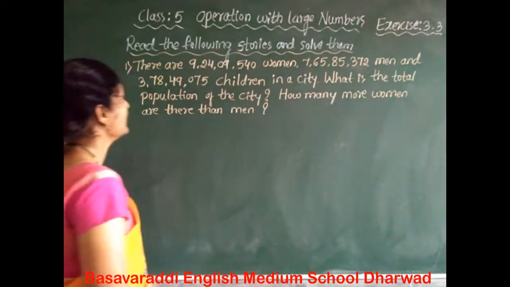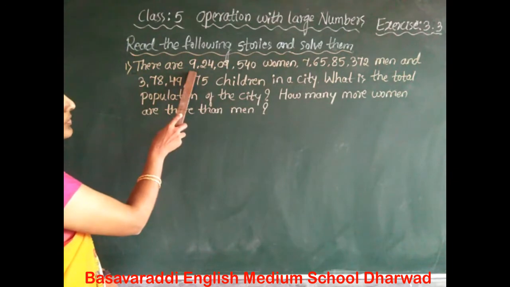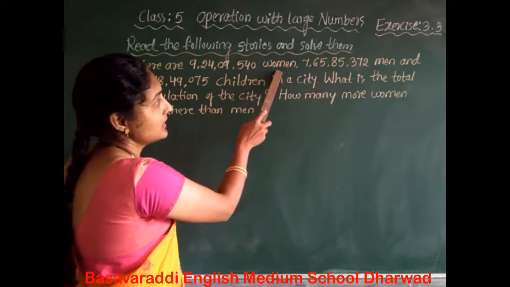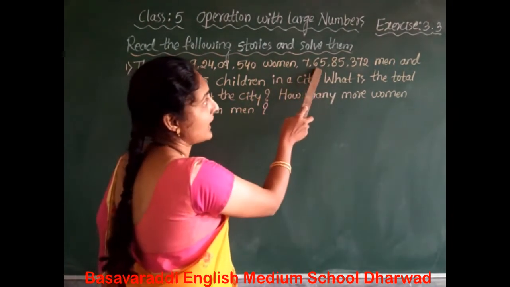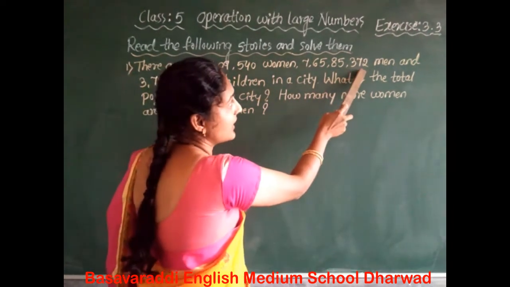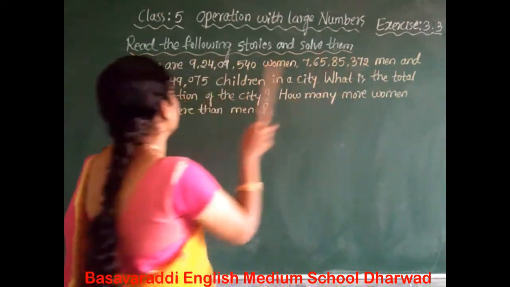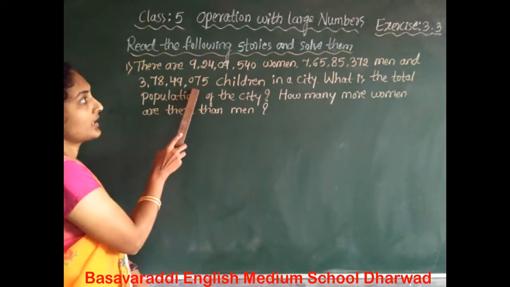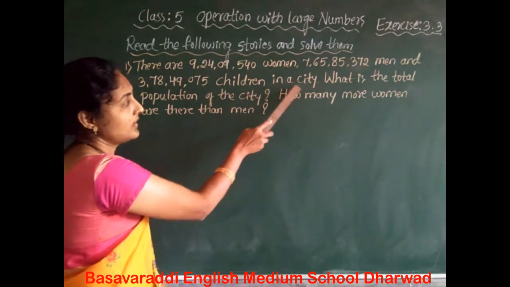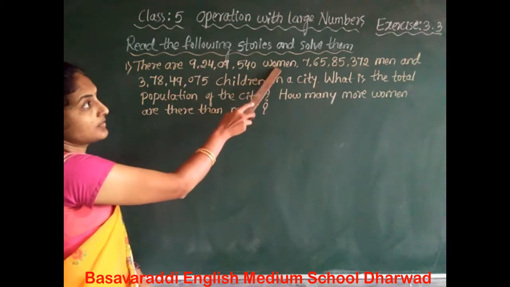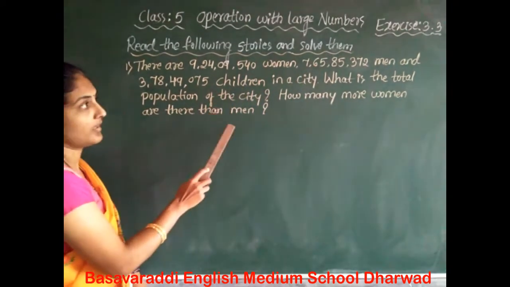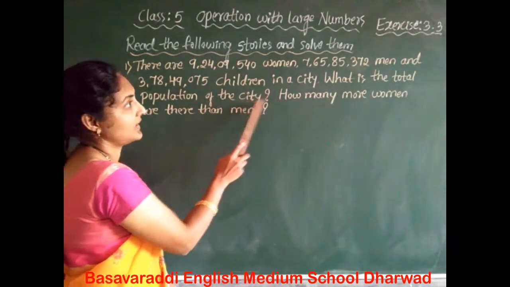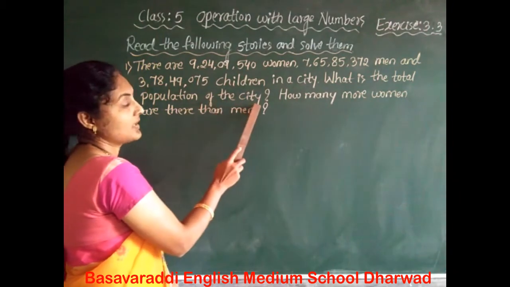The first question: there are 9 crore 24 lakh 9,540 women, 7 crore 65 lakh 85,372 men and 3 crore 78 lakh 49,075 children in a city. Okay, in a city the women, men and children are there. Then what is the total population of the city?